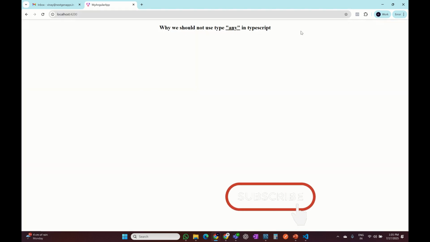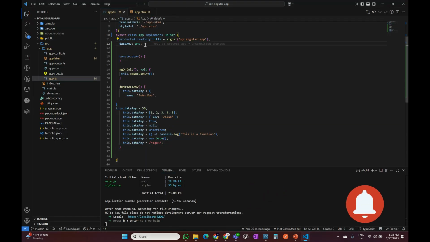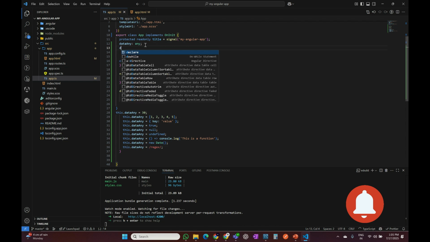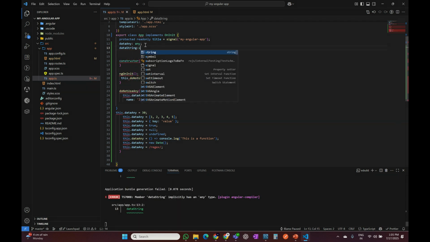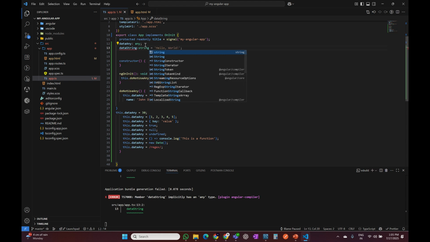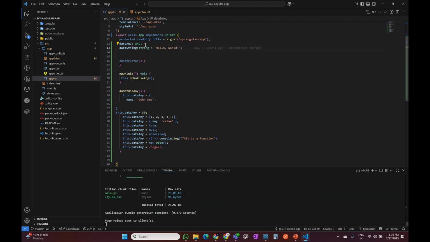Why should we not use type any in TypeScript? Now we'll try to figure it out with data string, which is of type string, hello world.